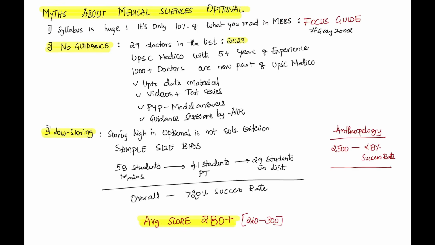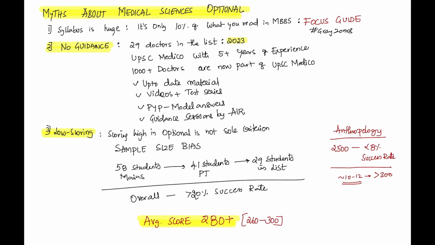They say it's low scoring. See, scoring high in optional is not the sole criterion, because it's a relative criterion. Unless UPSC publishes scores of all the toppers, there is always a bias. Let's say anthropology with 2500 students with less than 8% success rate, hardly 10 to 12 students in the list score more than 300 in anthropology.